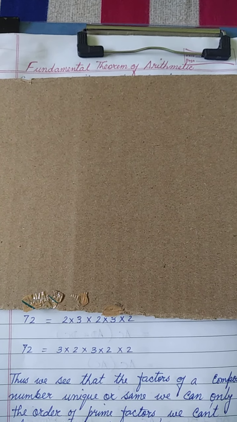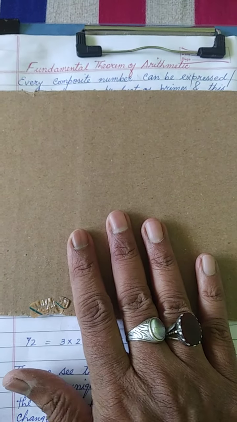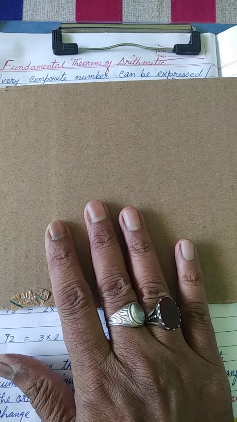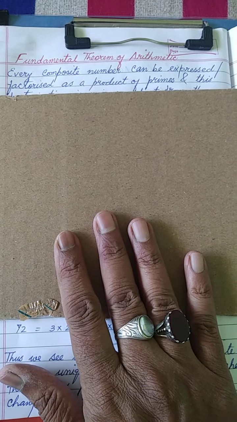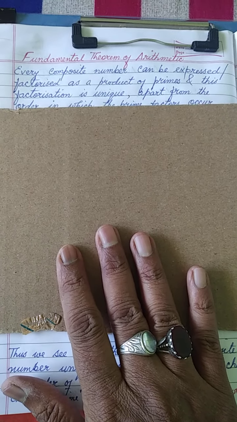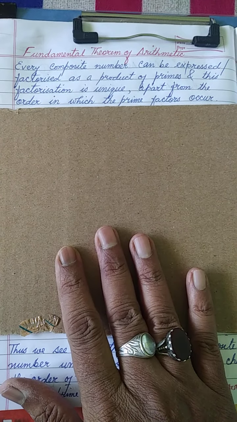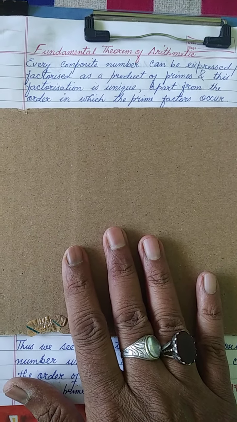First of all, let's see what this theorem states. This theorem states every composite number can be expressed or factorized as a product of primes, and this factorization is unique apart from the order in which the prime factors occur. This is the statement of the theorem.